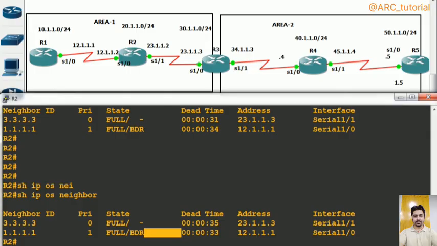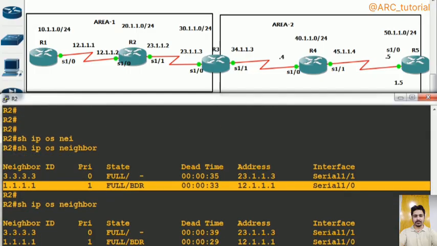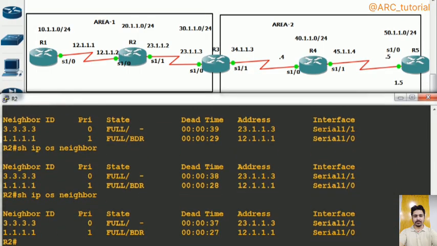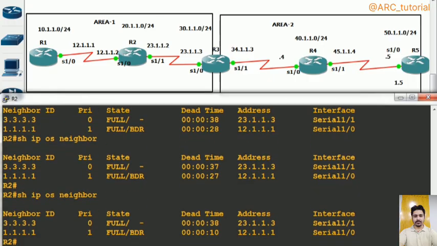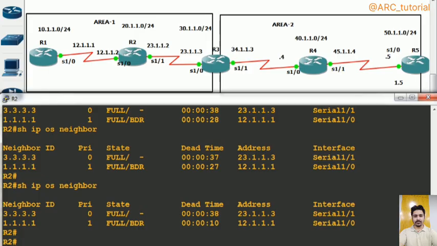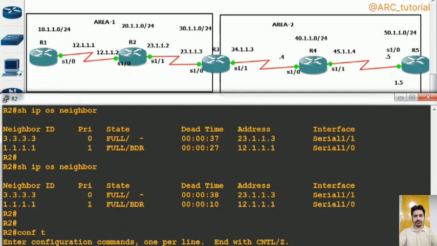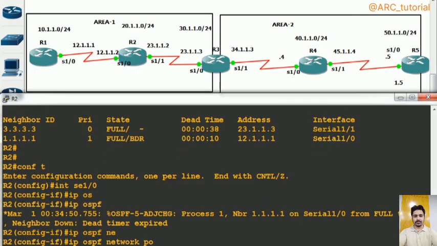See, just wait. See, that timer has reduced below 30 seconds. If that interval has been reduced below 30 seconds, it means it is going to break its neighborship. Because if it were receiving periodic hello packets, it should have started from 39 itself. But this time it will break neighborship after 10 seconds now, right? So it is going to break its neighborship with R1, because on R1 you are using different timers. But do one thing, move on R2 to serial 1/0 itself, and then say ip ospf network type is point-to-multipoint.